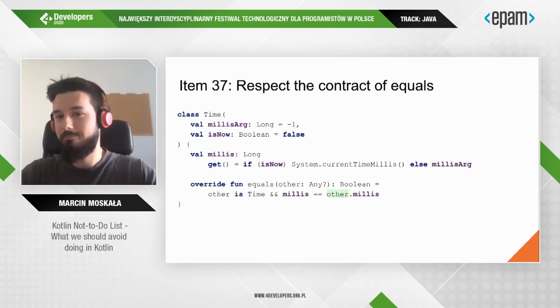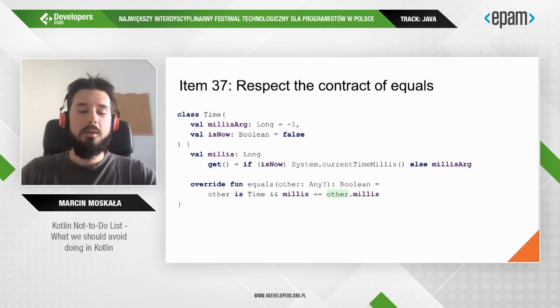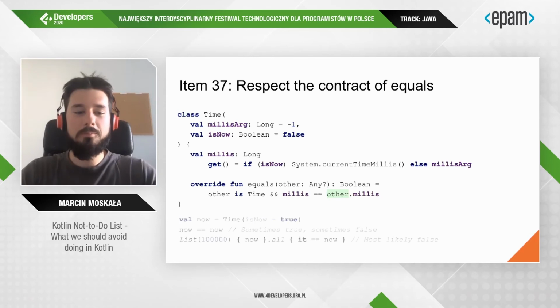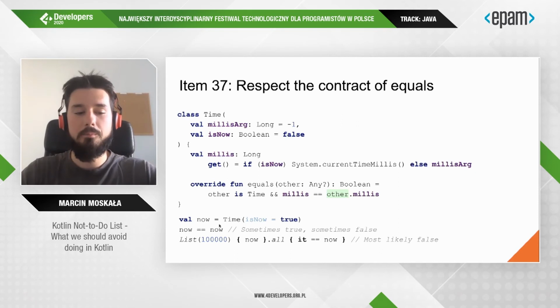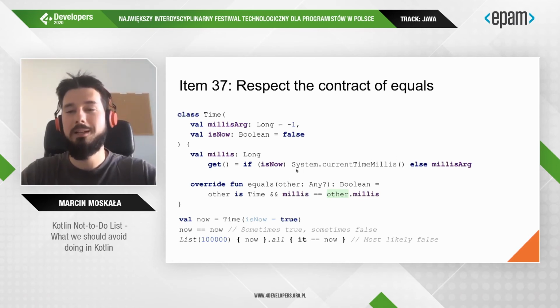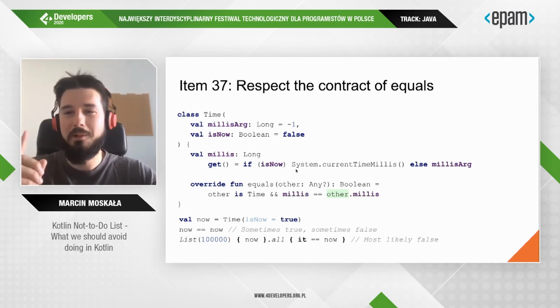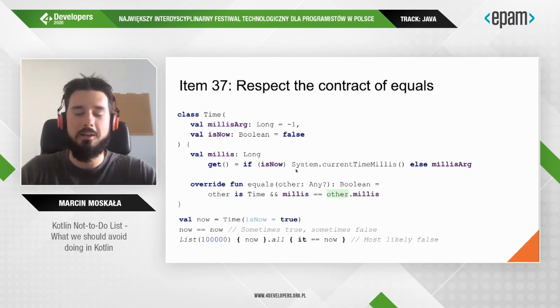You can stop and think about it, but the problem is that when you compare two is-now, you never know if it is going to return true or false. Even if you compare the same now, the same point in time with itself, it asks millis, which asks current time millis, and it's kind of random whether this is the same millisecond or another one already.